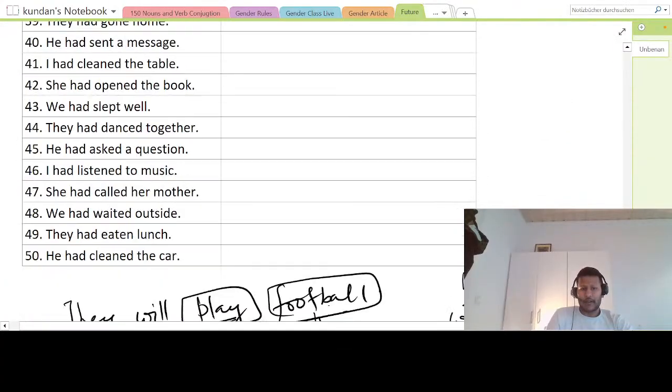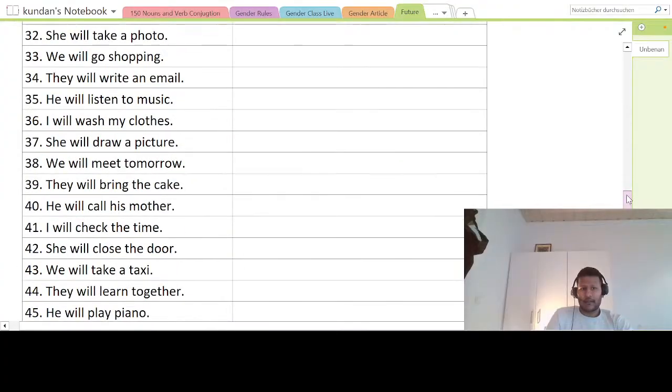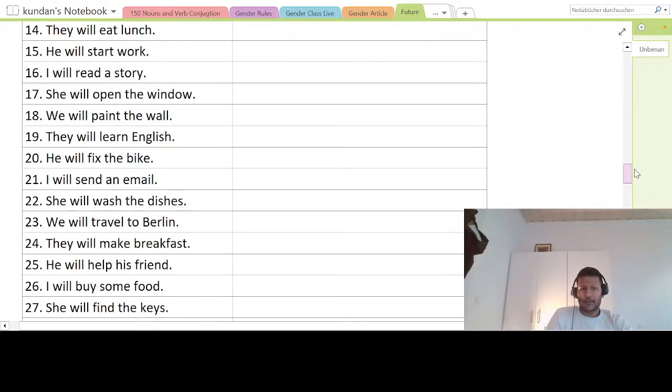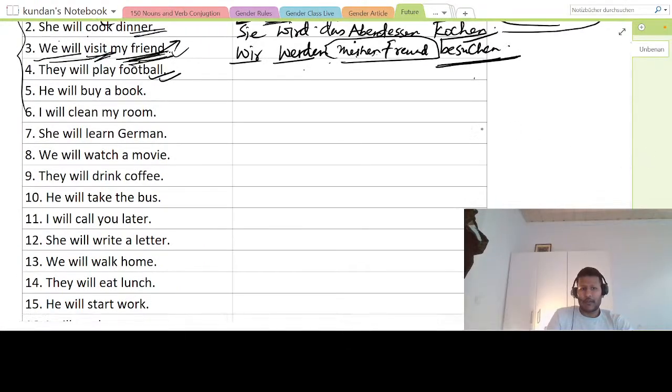This we have already seen, and let us go to the top and see three or four more, and then we will call it a day. So, he will buy a book. To buy is what? Buy is kaufen. A book is what? Das Buch, right? Das Buch. So I am saying he will buy a book, right?